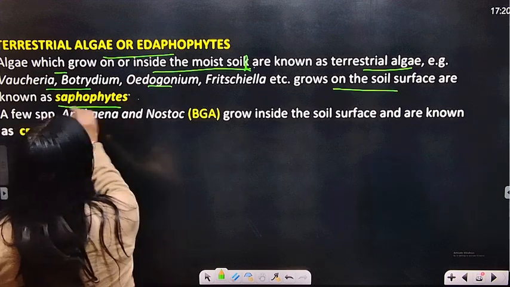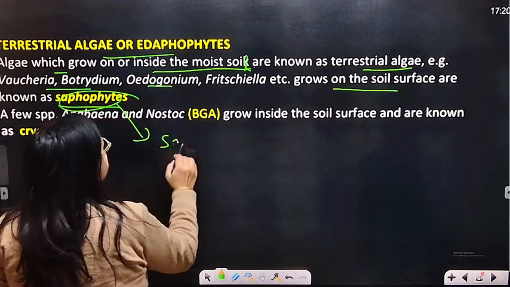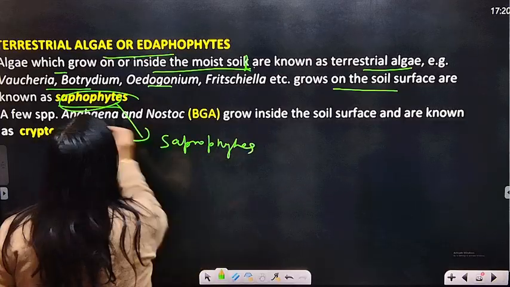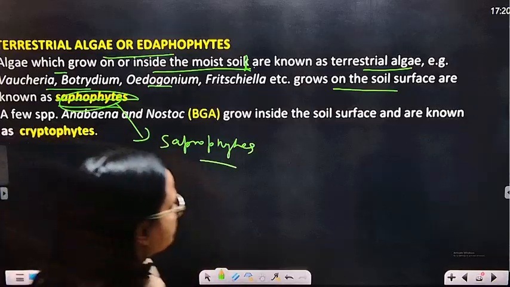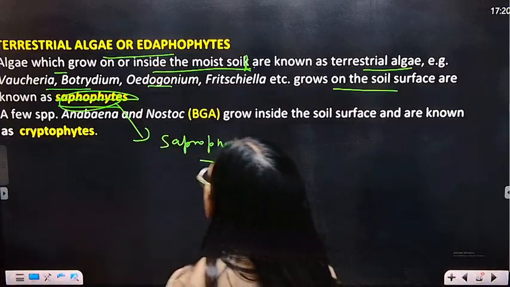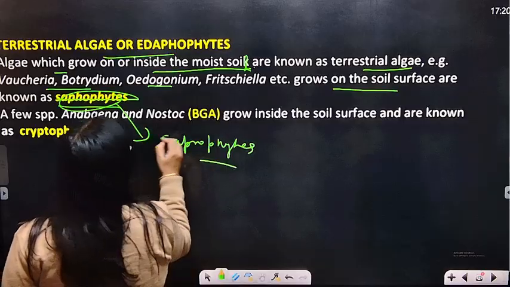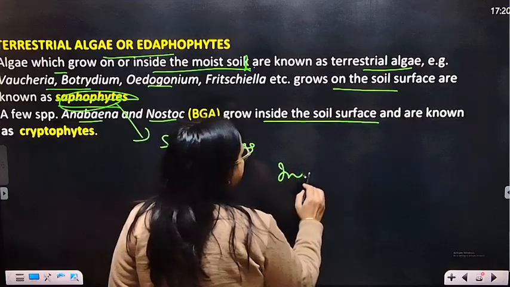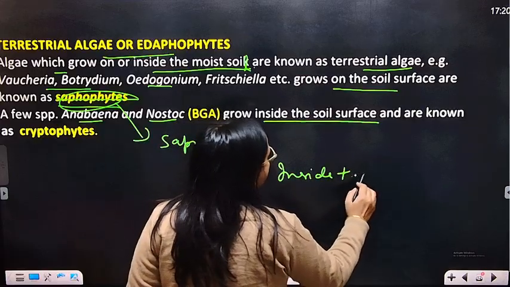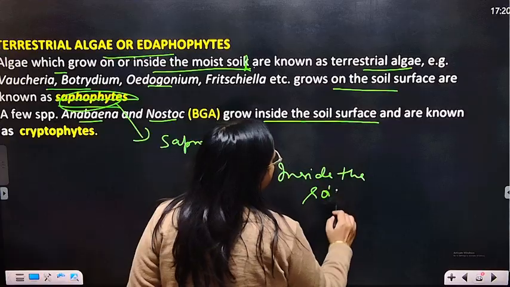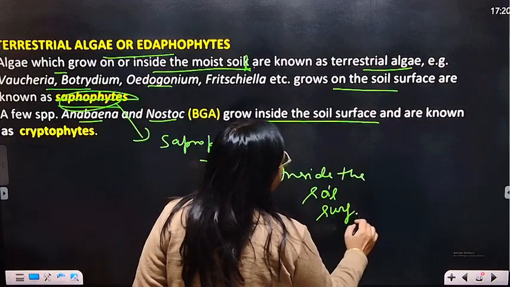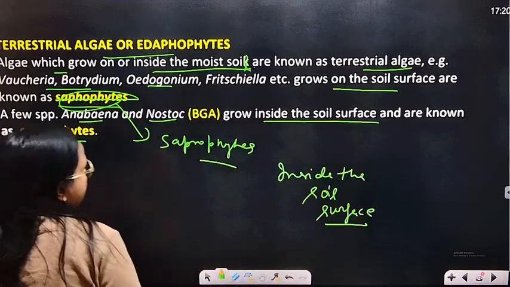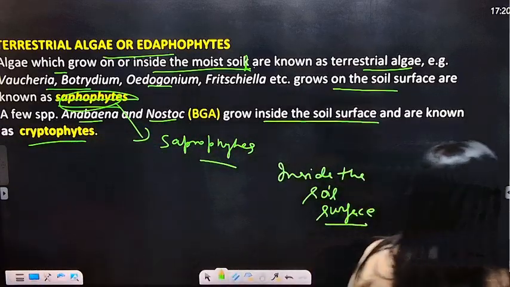That is the saprophytes. This is clear, like that. This is present as saprophyte. Okay, and a few species, Anabaena and Nostoc, grow inside the soil surface. Where? Inside the soil surface. Okay, and they are known as what? Cryptophytes. That is the cryptophytes.